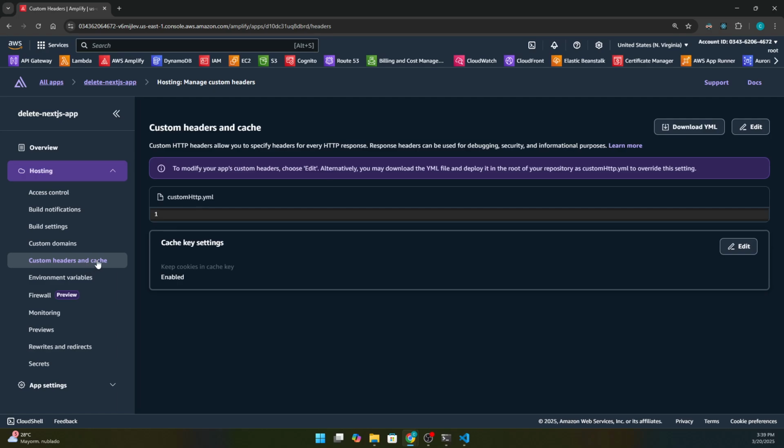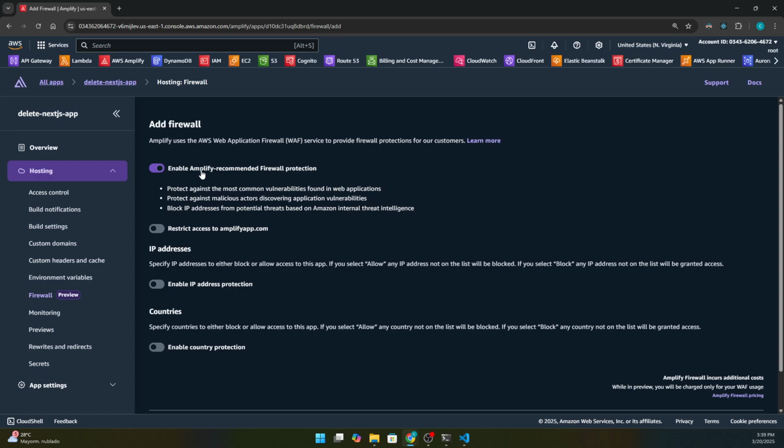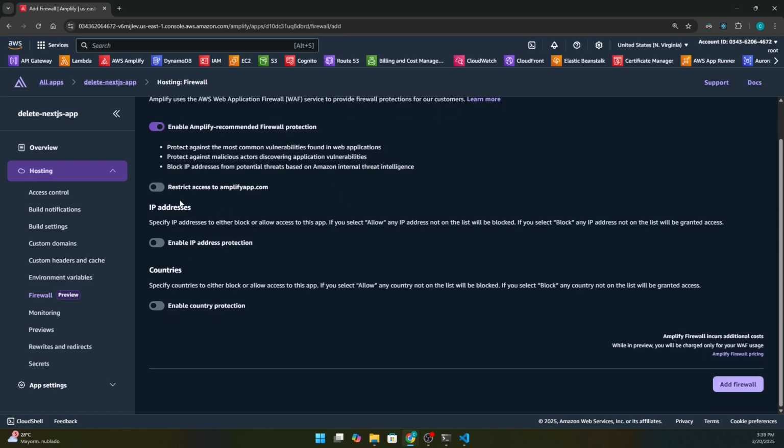We can of course handle this like a web server, and you can change the headers and the cache, and the environment variables. You can include a firewall. Of course, be careful with the options that you are using, because it looks like, hey, that's pretty amazing, let's block some IP addresses or let's block some countries, but be careful because this is going to be charged.